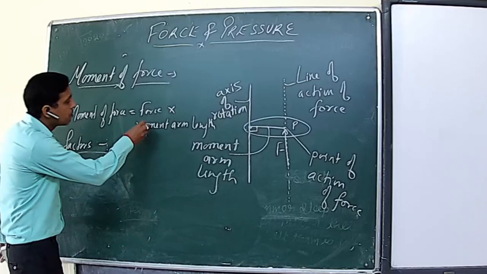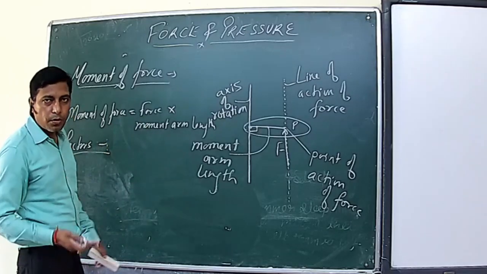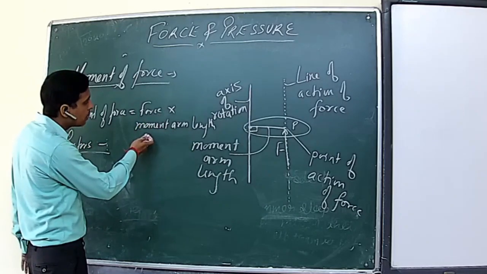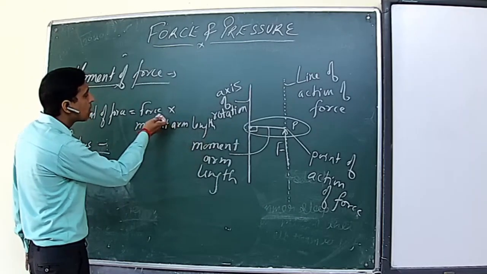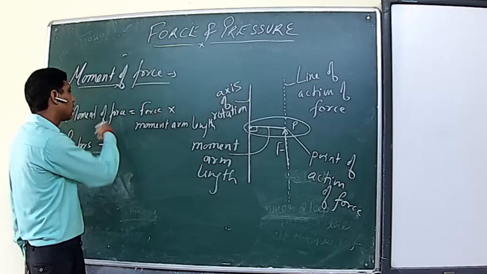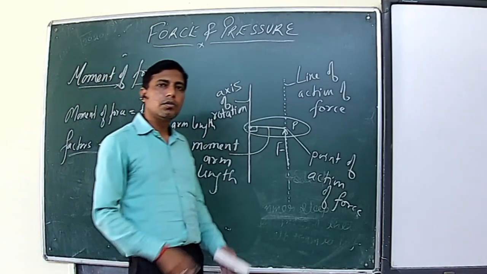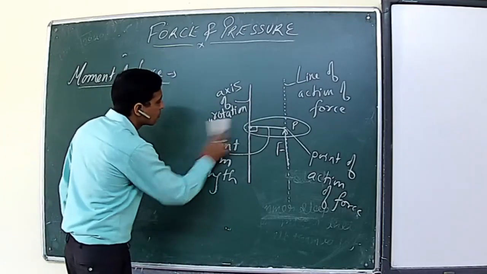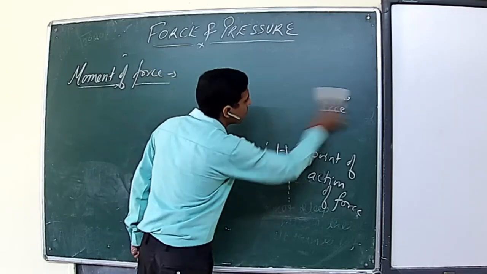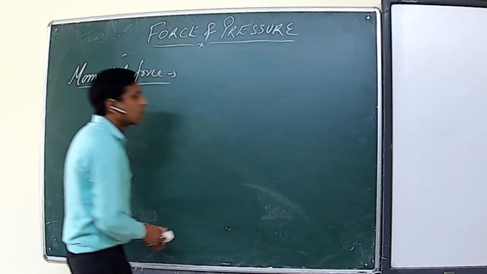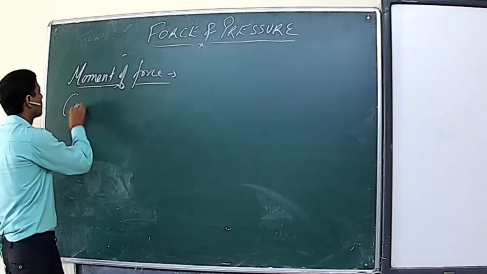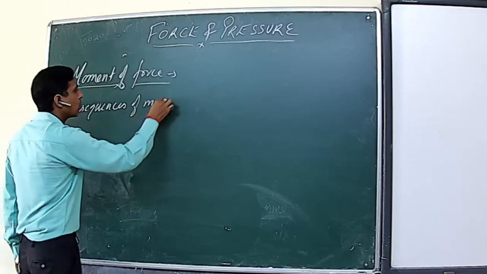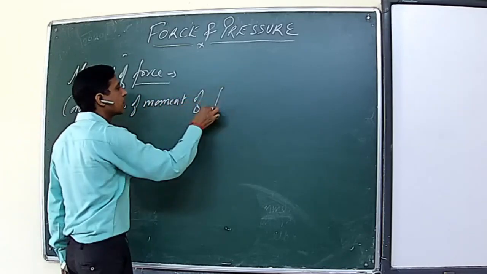So this concept is useful here. If you want to rotate any object, a particular moment of force is required. It depends upon force and moment arm length. So if you increase the moment arm length, the force required will decrease and you can acquire the required moment of force. We will take some examples, which can be summarized as consequences of moment of force.